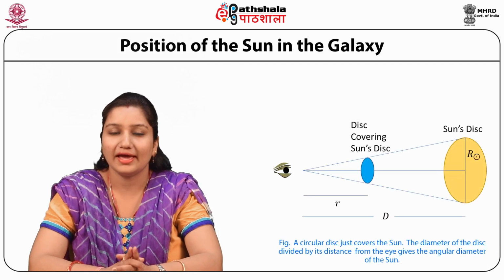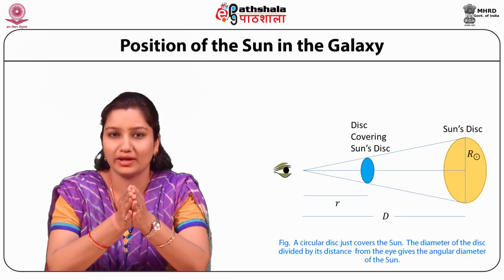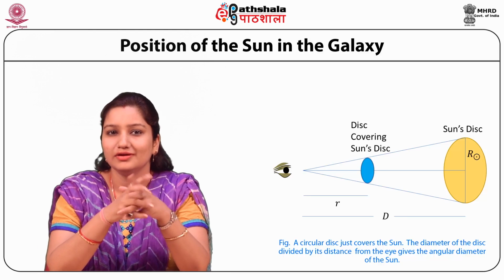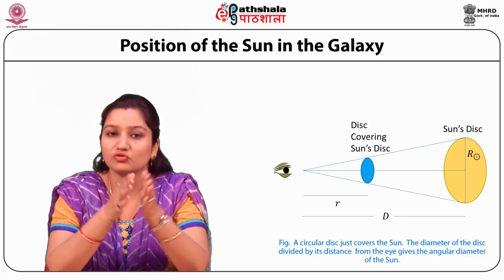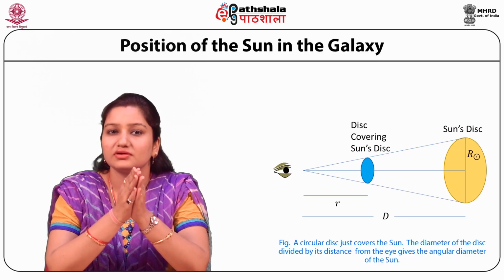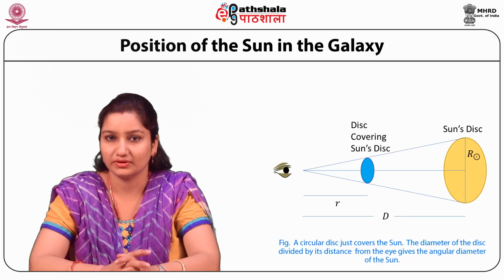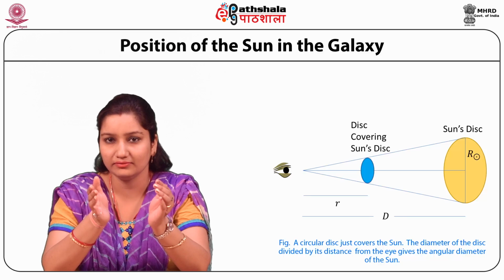The topic is the angular diameter of the Sun. The simplest way to find the angular diameter of the Sun is to place a circular disc in front of it so that it just covers the Sun. The figure shown here is showing a circular disc which is just covering the Sun.